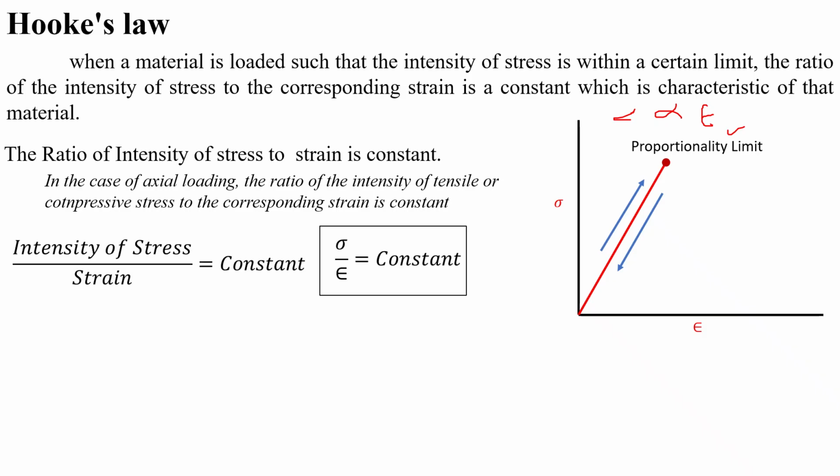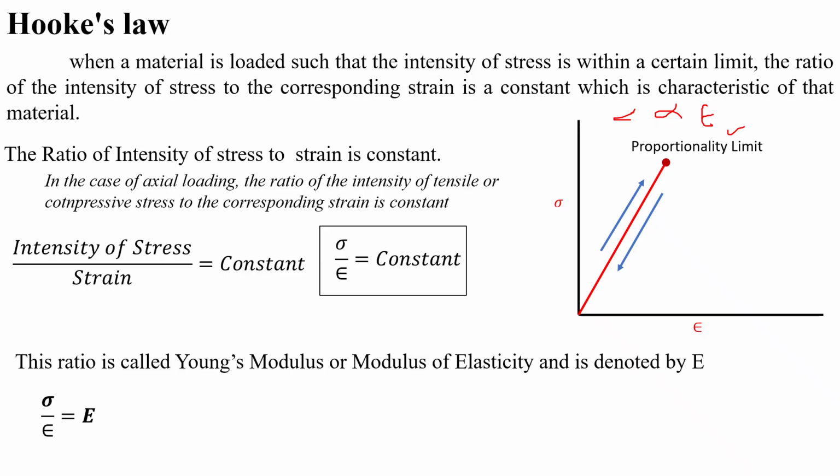So the ratio of the intensity of stress and strain is equal to a constant, that is, sigma is the intensity of stress and epsilon is the strain. So sigma by epsilon equals a constant. This ratio is called Young's modulus or modulus of elasticity, and it is denoted by capital E. So sigma by epsilon equals capital E. So stress by strain equals Young's modulus or modulus of elasticity.